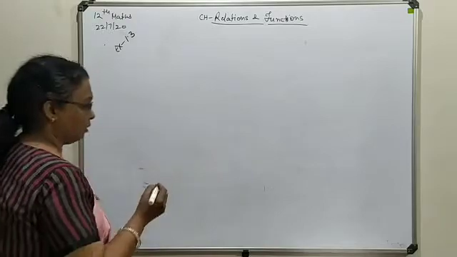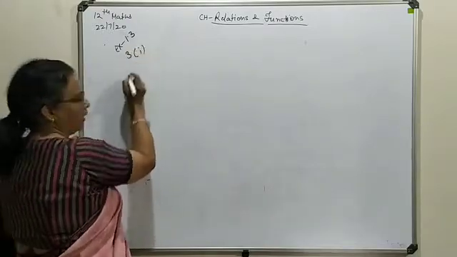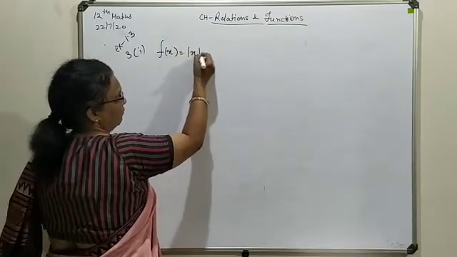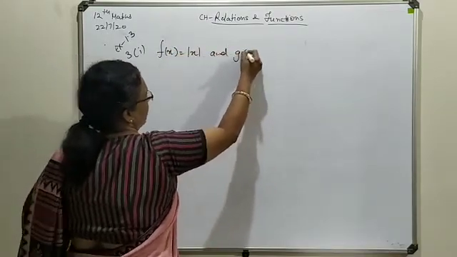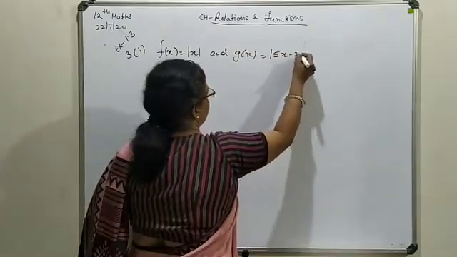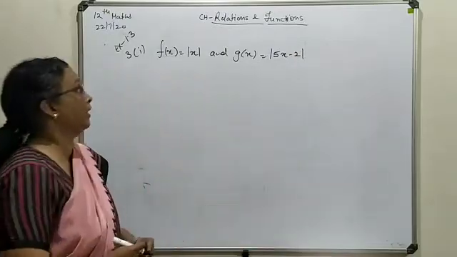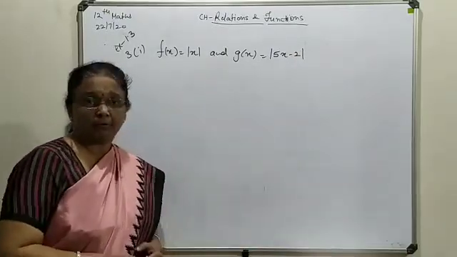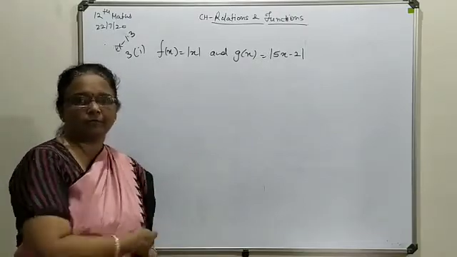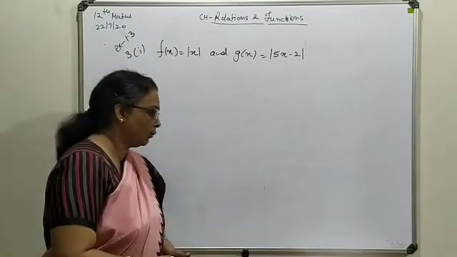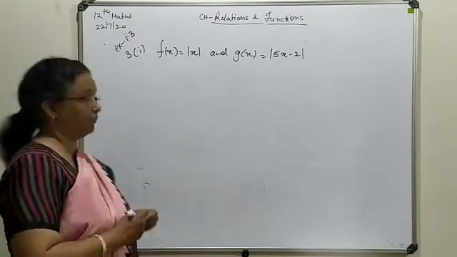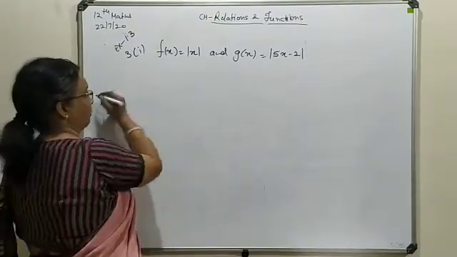Now here just talk about the first combination in which your f(x) is available as modulus of x and g(x) is available as modulus of 5x minus 2. Here nothing is given regarding the g and f mapping from where to where it is defined. So in general we will take it from R to R, meaning on the set of real numbers. Now here you have to find out f composition g and g composition f. So let's start with the first one, evaluation.